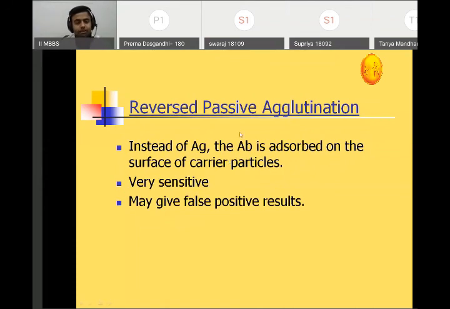The commonest example for reverse passive agglutination is the detection of hepatitis B antigen. Earlier they were using this test for hepatitis B antigen detection. It is obsolete, but you should know the example, hepatitis B antigen.